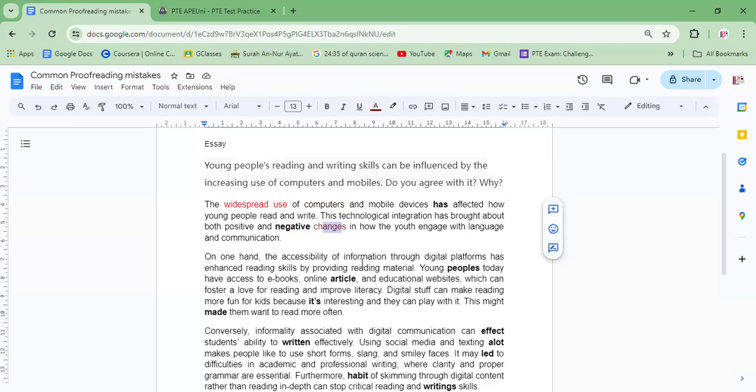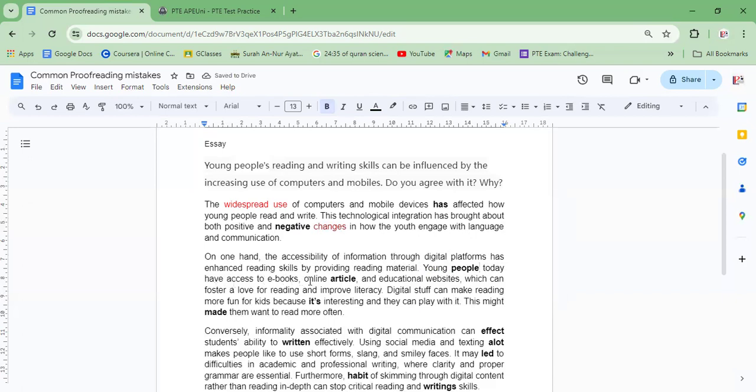On one hand, the accessibility of information through digital platforms has enhanced reading skills by providing reading materials. So this one is: young pupils should have access to ebooks and these things. Here we have the word pupils. So pupils should be changed to pupil because pupil is already plural. We don't need to make it plural by adding s. And young is again describing the type of people. We can make a noun plural, but here it's already plural, so we don't need to make it.